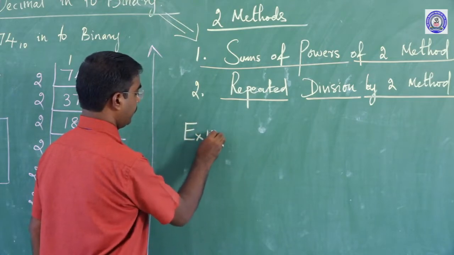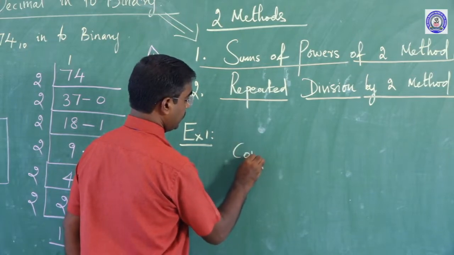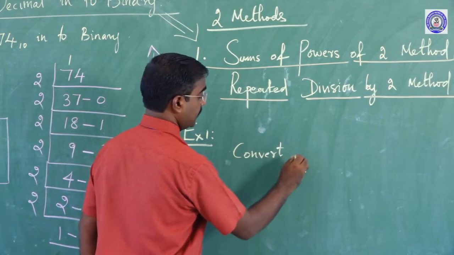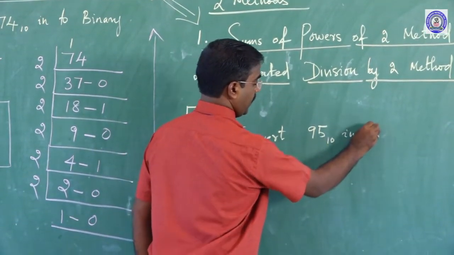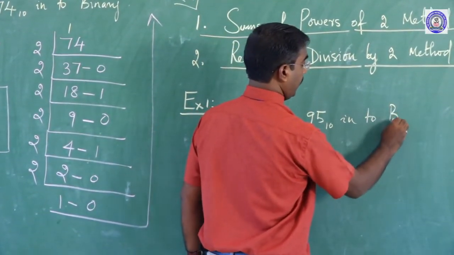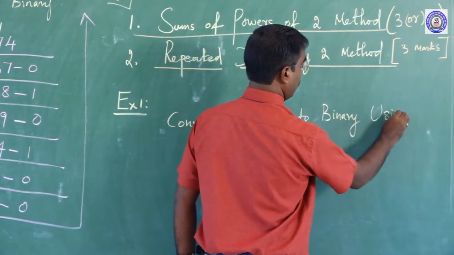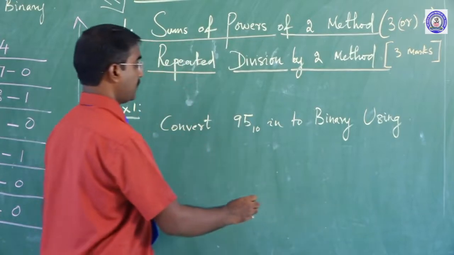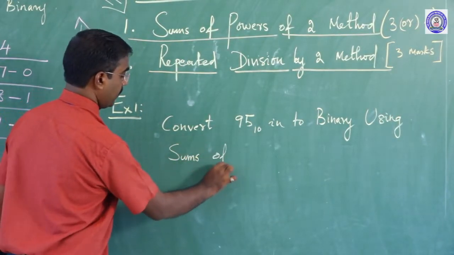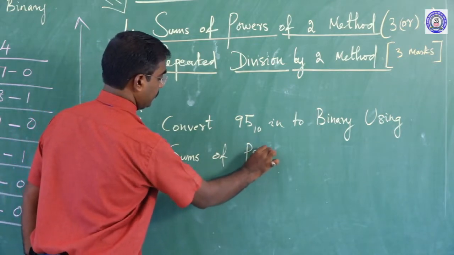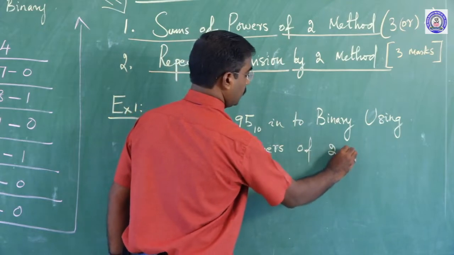Example 1: convert 95 base 10 into binary using the sums of powers of two method.